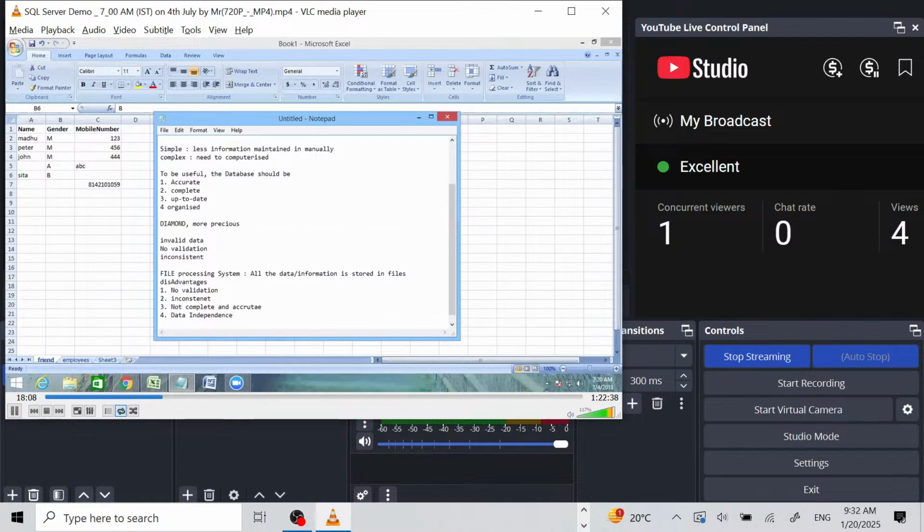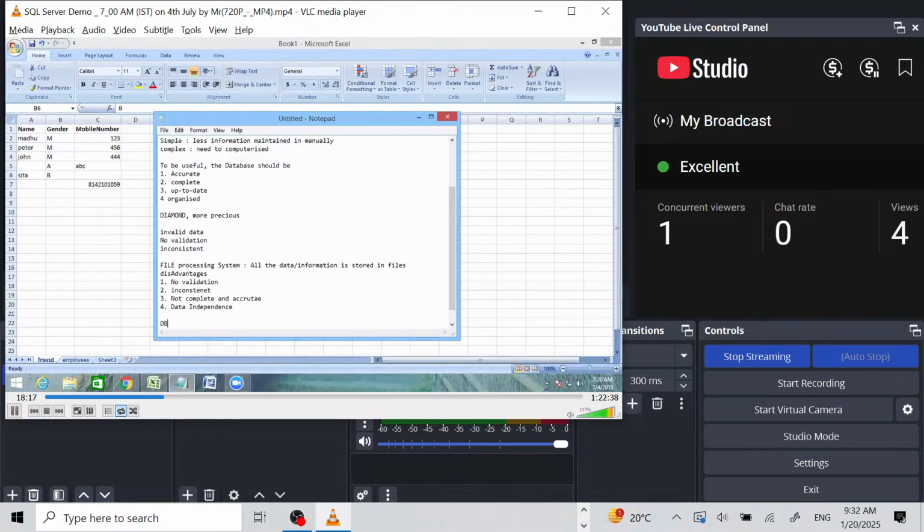So to overcome all these limitations, a special software evolved called DBMS software. It has advantages over the disadvantages of the file processing system. So we'll understand what DBMS is.